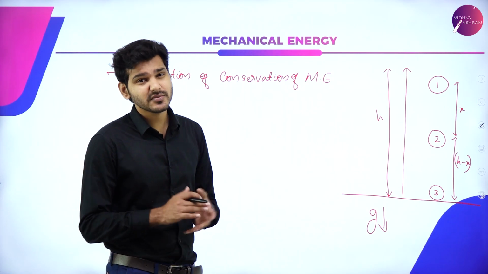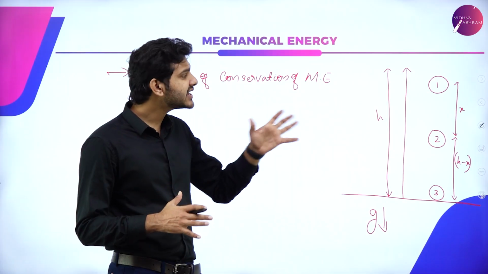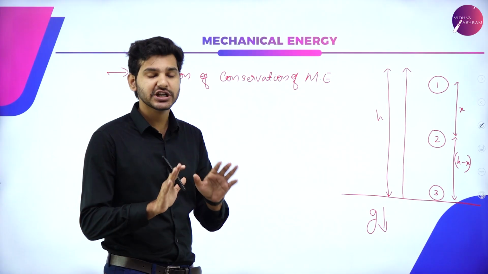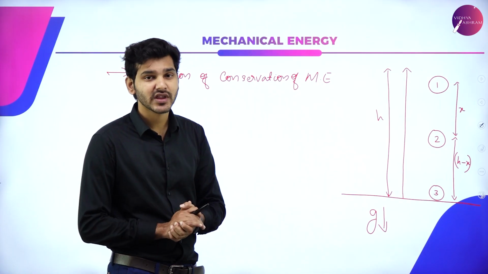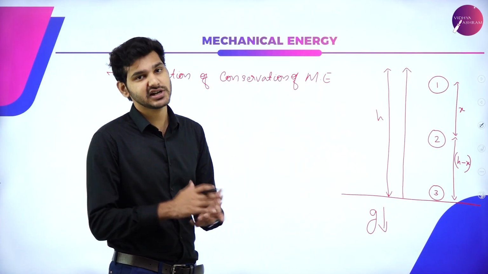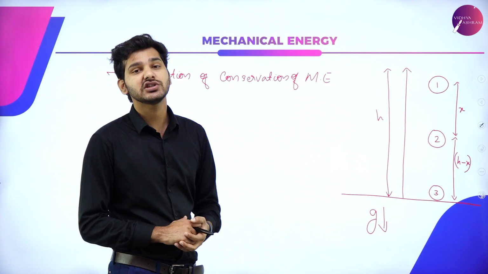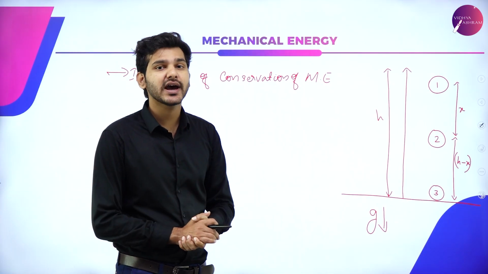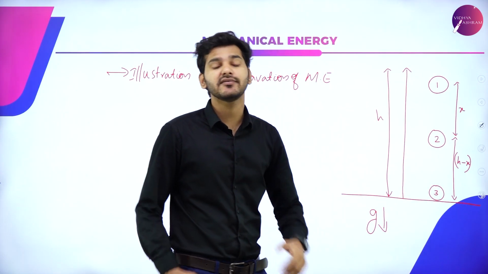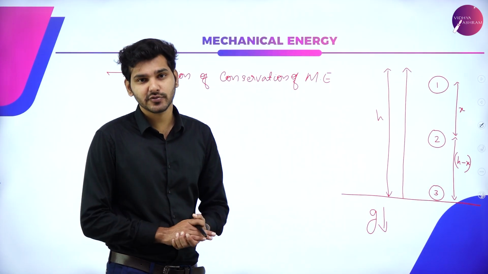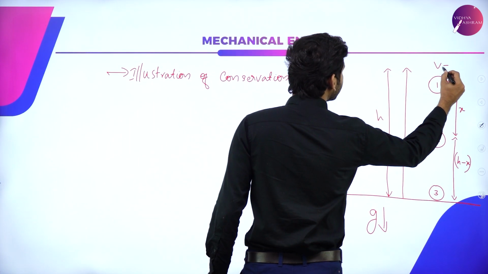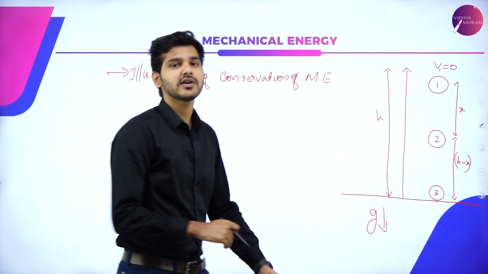But the problem is that, for gravitational potential energy, we do know that it is mgh. There is no problem, so the potential energy of a system will be mgh. But the mechanical energy of a system is KE plus PE, kinetic energy plus potential energy. But we don't know what the kinetic energy of this system is when it is falling. At each instance, we don't know what the velocity of the object is. Initially we do know that v is equal to 0. At this particular position, let's call it v1, v1 will be equal to 0.